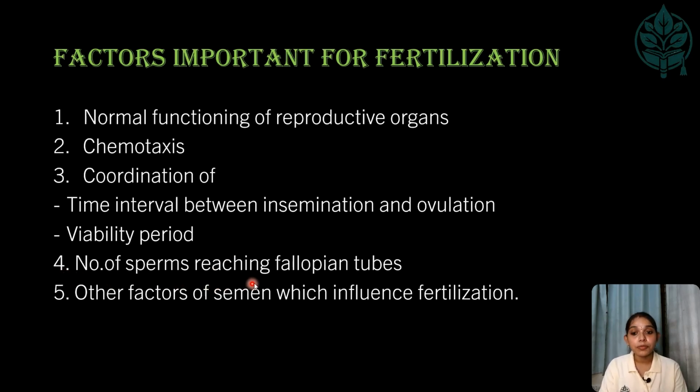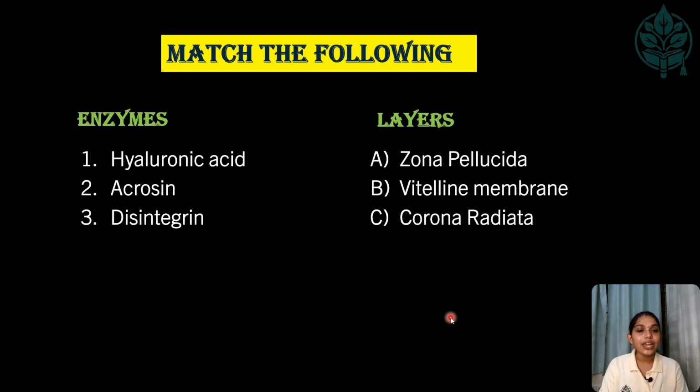Next, the number of sperms reaching the fallopian tube is also important, and so are the other factors of semen which influence fertilization. That is, the enzymes like hyaluronidase, acrosin and others, and prostaglandin, which helps in the motility of the sperm. So all these factors are very important for fertilization. In the next slide, I have given a small activity, match the following.